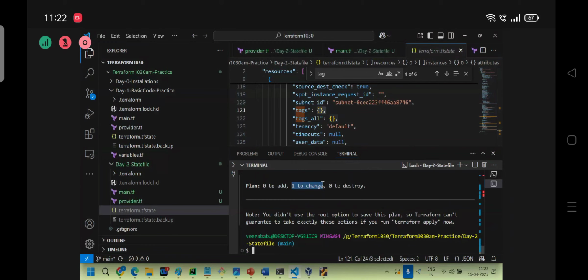Understand? Tag changing, are you able to do it without stopping the instance? Here also, instance type, is it possible to change without stopping? Here also not possible. Availability zone changing is not possible at the instance level. Delete and create only. Here also same. Don't confuse with Terraform. Terraform doesn't do anything on its own. Whatever you say, it follows blindly. Understand?